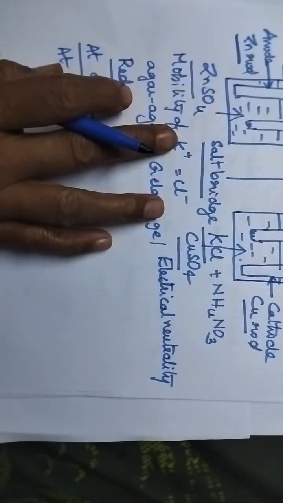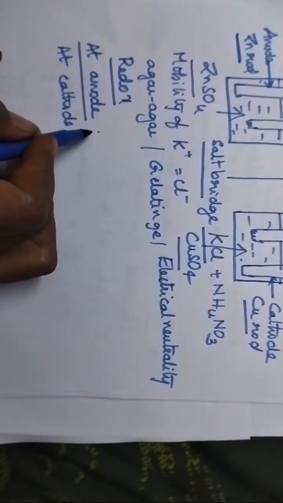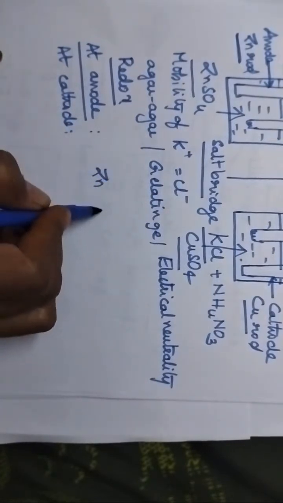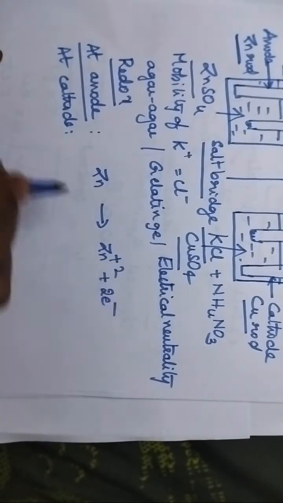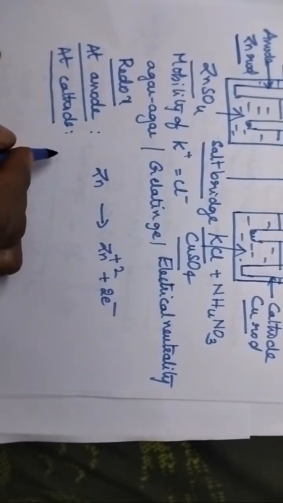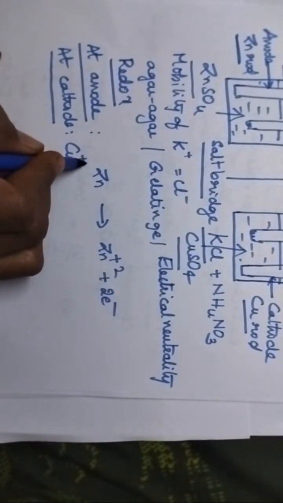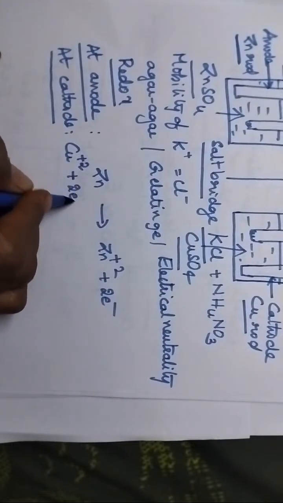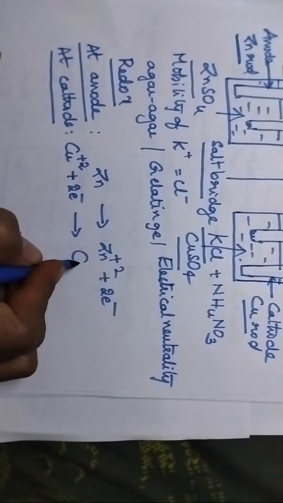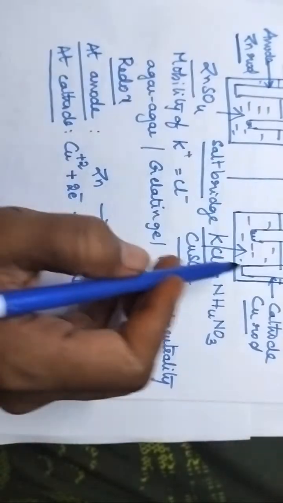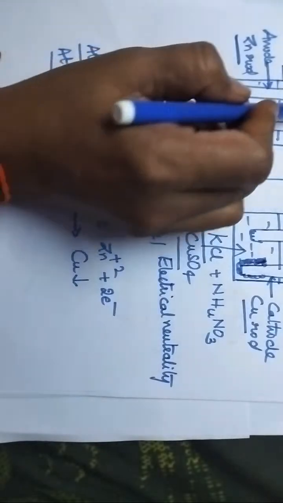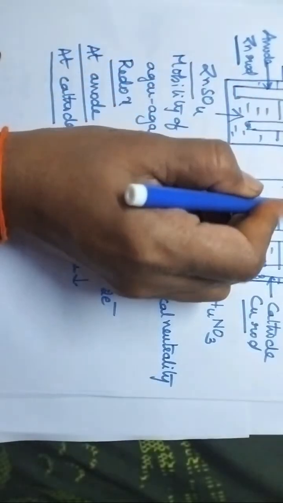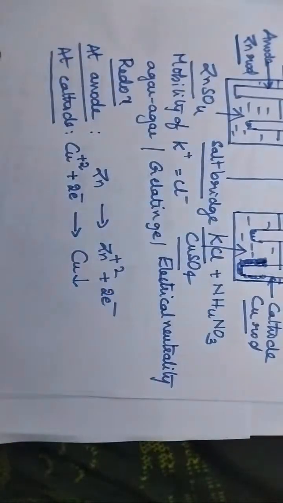So at the anode what happens? Oxidation takes place. So at the anode the zinc rod starts dissolving and results in the formation of Zn2+ ions with the loss of electrons. Coming to the reaction at the cathode, the copper ions from the electrolytic solution will start gaining electrons and get deposited as copper. So as time proceeds, the thickness of the copper rod increases, whereas the thickness of the zinc rod decreases. Here always the flow of electrons takes place from the anode to cathode.